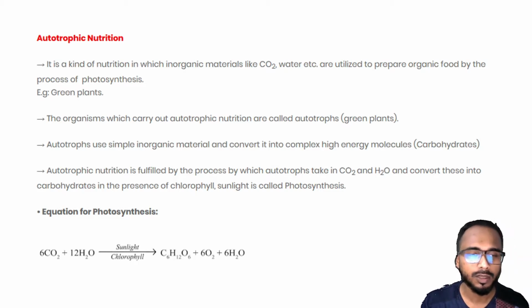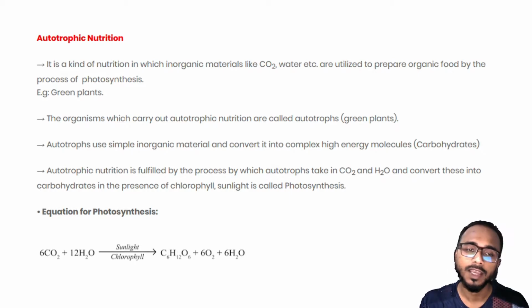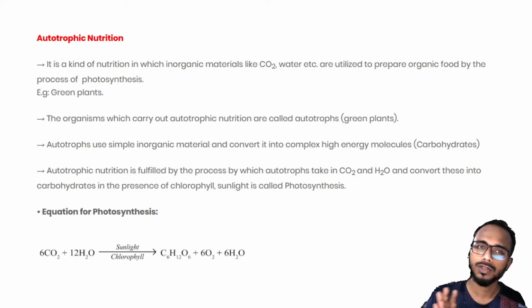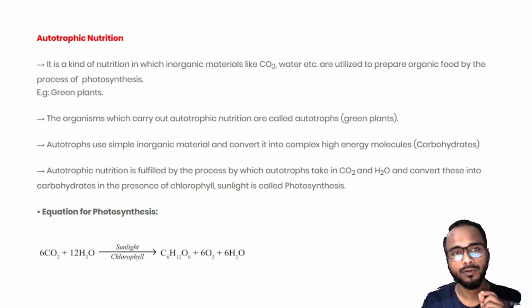This is very important from your exam point of view. 6 CO2, that is 6 molecules of carbon dioxide, plus 12 H2O, that means 12 molecules of water, in the presence of sunlight and chlorophyll will give you one molecule of glucose, and the glucose formula is C6H12O6, okay? And 6 molecules of oxygen plus 6 molecules of water. So understood what autotrophic nutrition is? And just remember this equation is very important from your exam point of view, okay?